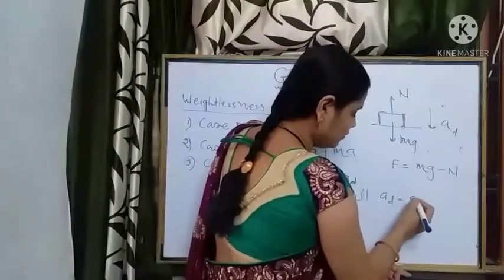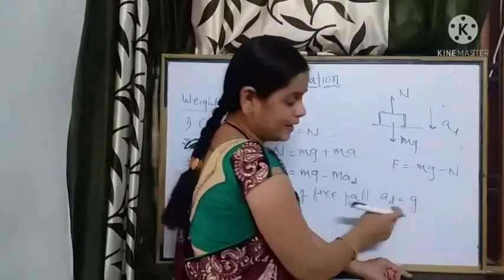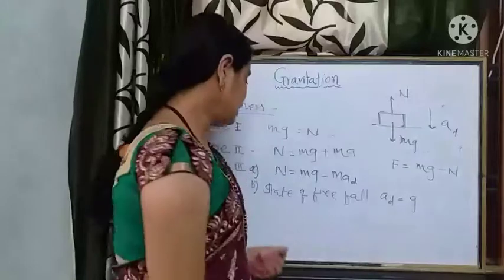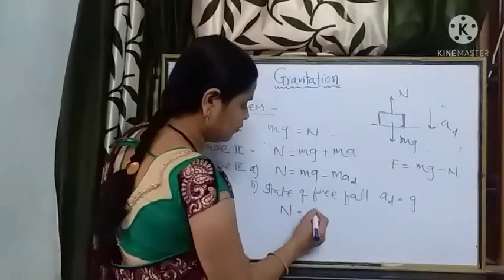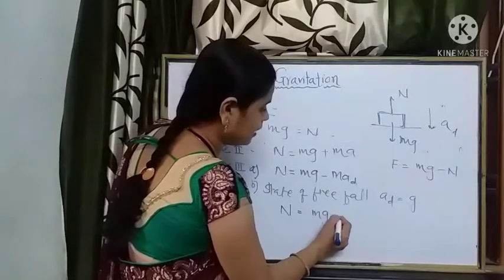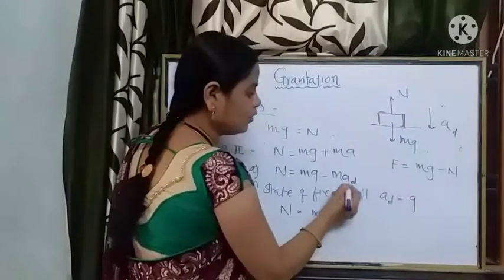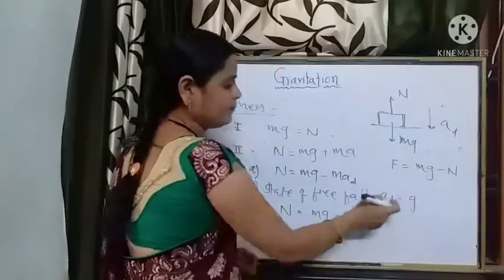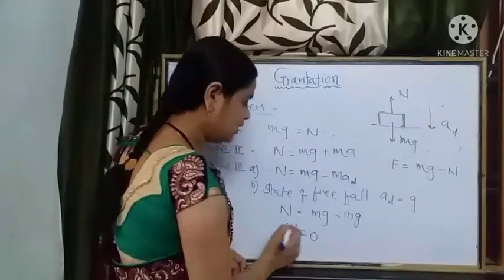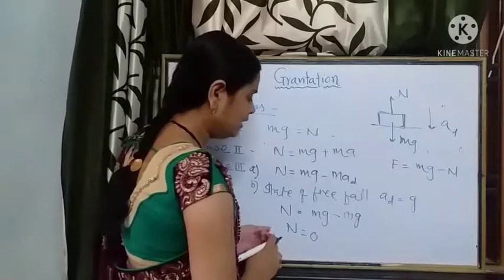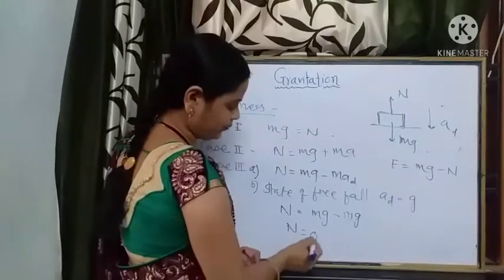In this case we found a_d, the downward acceleration, is equal to g. But what is the equation of normal reaction here? It is equal to mg minus m into a_d, which is again the acceleration due to gravity. So the normal reaction in the state of free fall is equal to 0.